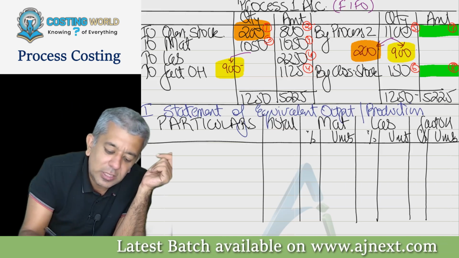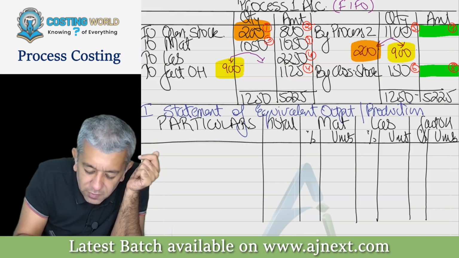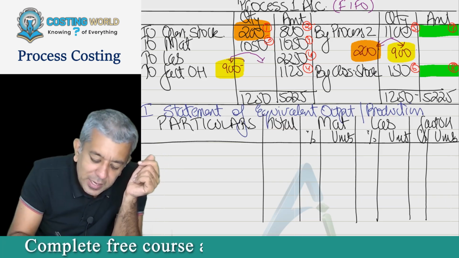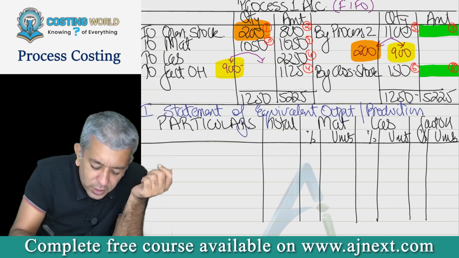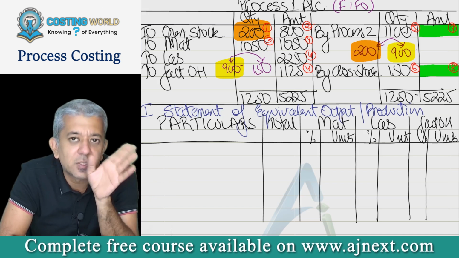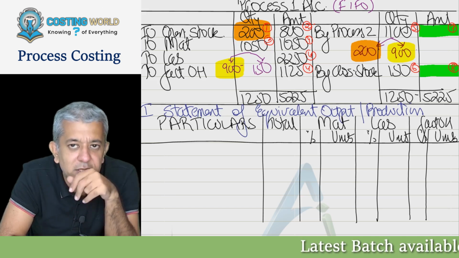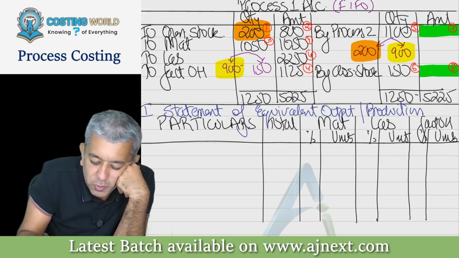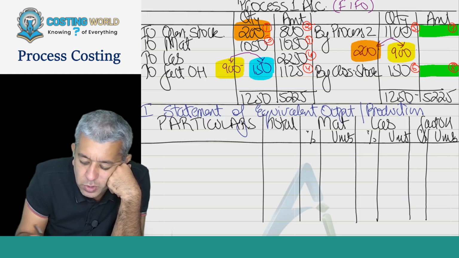Okay. And your third and the last figure over here: obviously out of 1050 units that you started, 900 units you have completed. So therefore, can you say 150 units you all have not completed? Tell me, this 150 is visible also on the credit side, no? Yes, in the form of your closing stock. So this particular thing is your closing stock.